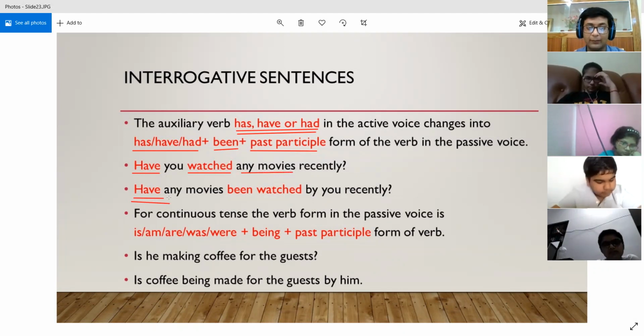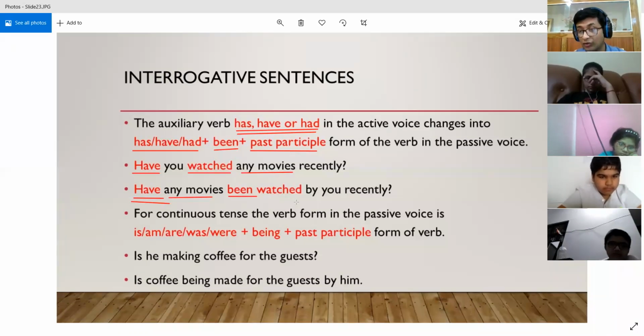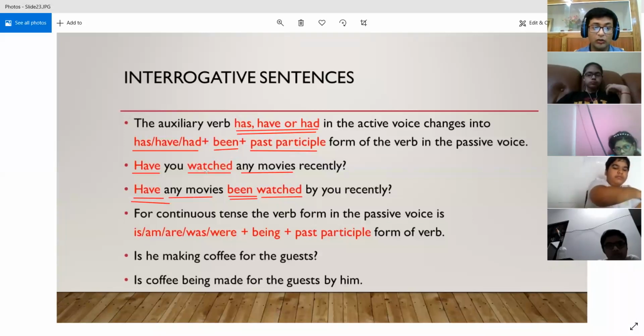So now it has become the subject in the passive voice. Have any movies been watched? So you remember the chart that I showed you earlier, that in case of present perfect tenses, the correct form of the be verb will be been, right? So have been watched. Watched is the third form of the verb watch. So have any movies been watched?